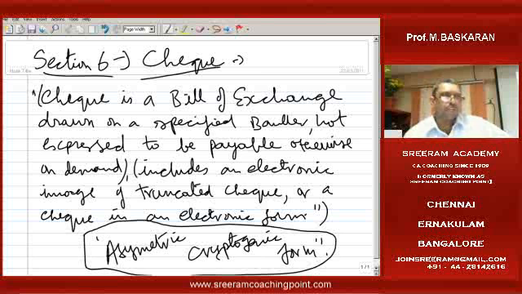What is the difference between check and bill of exchange? Take down the difference between bill of exchange and check. Make a partition: on the left hand side, bill of exchange; on the right hand side, check. Now, first point: a bill of exchange is defined under section 5 of the Negotiable Instruments Act. A check is defined under section 6 of the Negotiable Instruments Act.